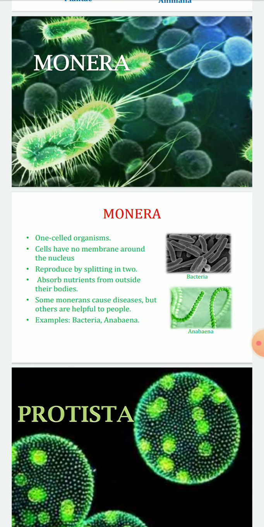So monera are basically one-celled organisms. Their cells have no membrane around the nucleus and they reproduce by splitting in two. They absorb nutrients from outside their bodies, and some monerans cause diseases but others are also helpful to people.